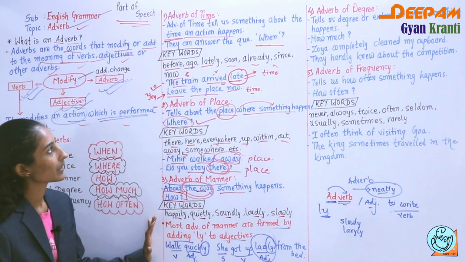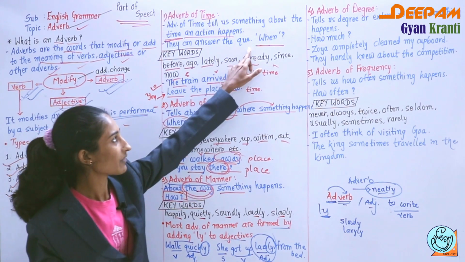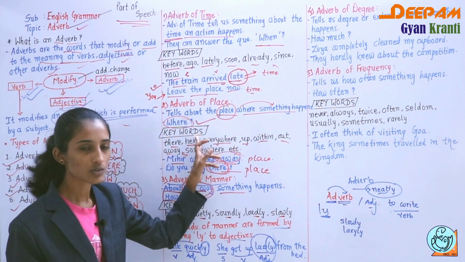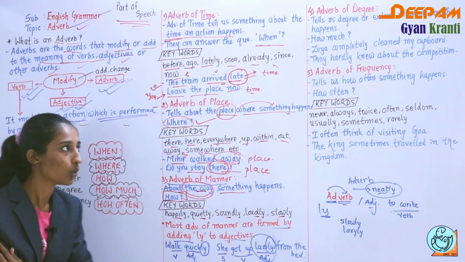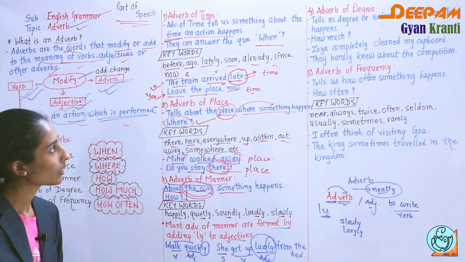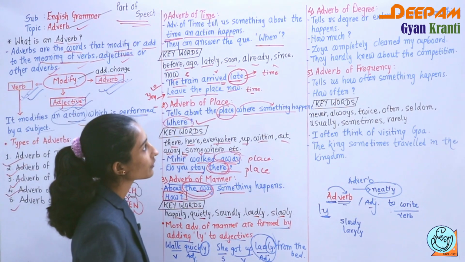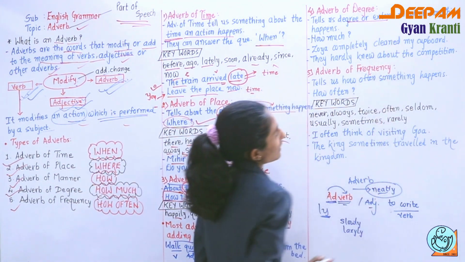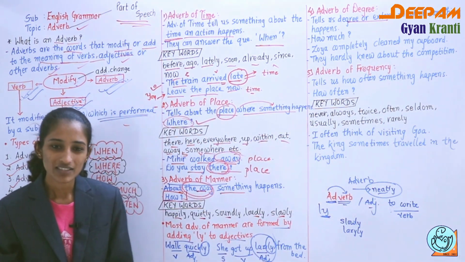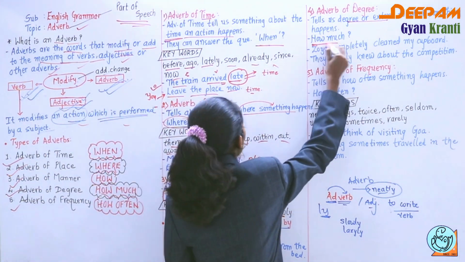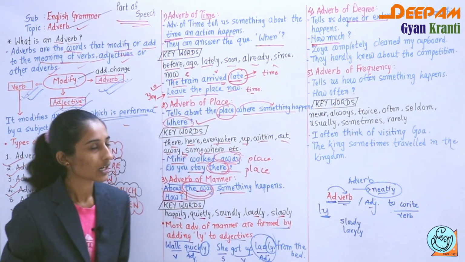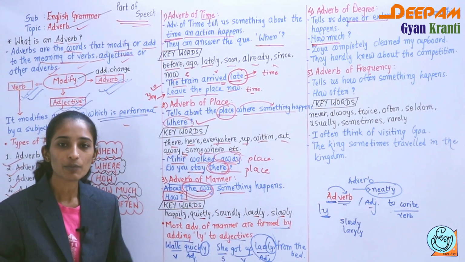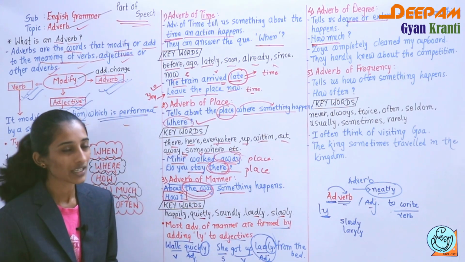What you have to remember: in time you have to ask the question with when, in place where, and in manner how. Now the fourth one, that is adverb of degree. Adverb of degree tells us the degree or extent to which something happened, means how much. They answer the question by how much. So how much anything or something happens.